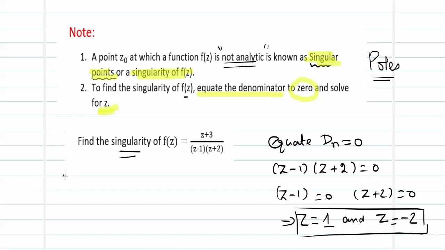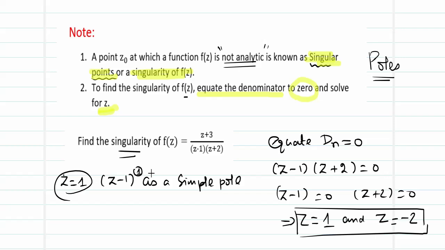When the factor has a power of 1, that is z equal to 1, which is got from z minus 1, you call this z equal to 1 a simple pole, because the power here is going to be 1. In case I had the denominator as (z minus 1) the whole squared, then equating to 0 would have given me z equal to 1, 1.